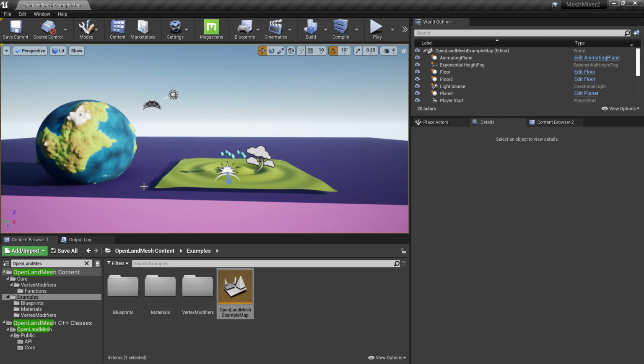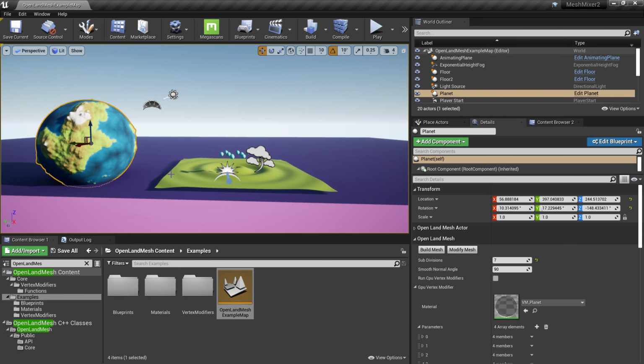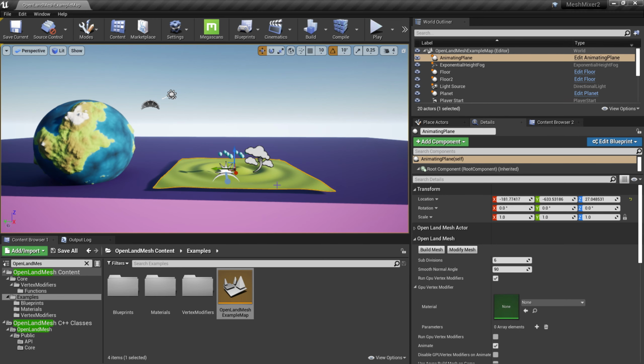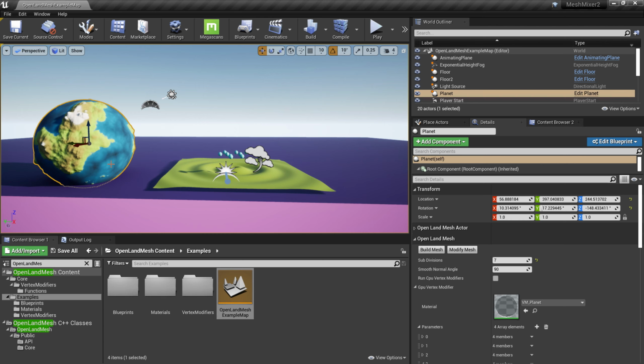Here we have two main objects. We have a procedurally created planet, and we have an animated plane. I'm going to show you how we created these two versions using OpenLand Mesh. This is not a tutorial, but I'm trying to show you how we made this. In a later video, I'm going to explain how to do all these things step by step.